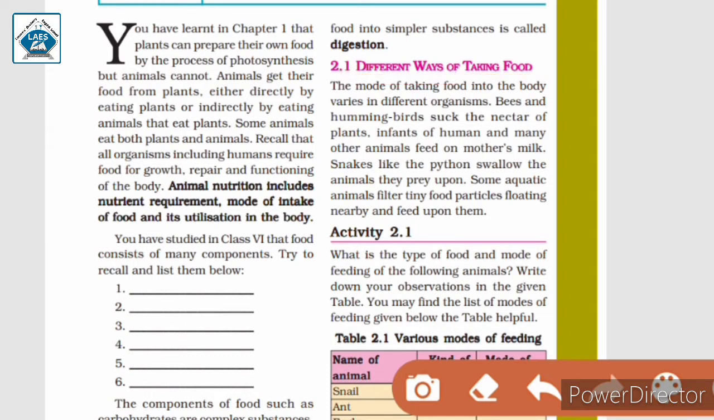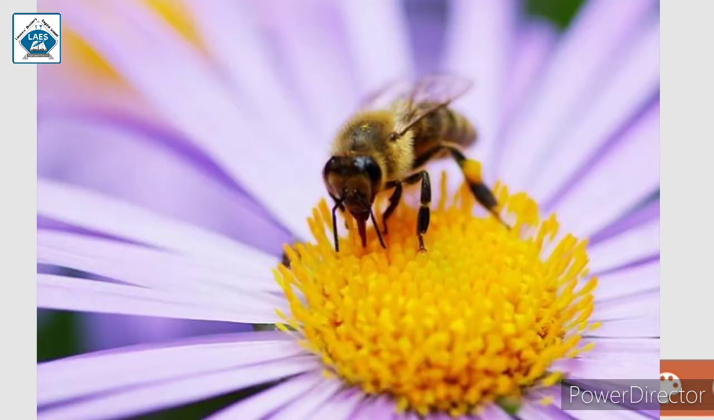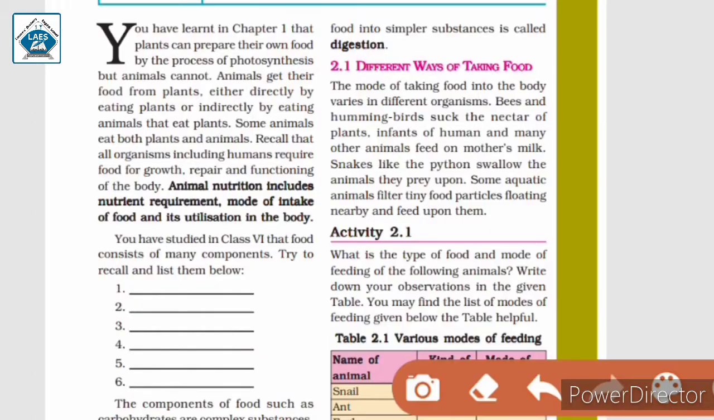Now here we have different modes or ways in which animals take in food. For example, bees and hummingbirds suck the nectar. That means they suck the sugary fluid in the flowers of plants. And there are infants of humans, that means babies, and of other animals including cows, cats and dogs that feed on their mother's milk. And then there are snakes like python that swallow their prey.